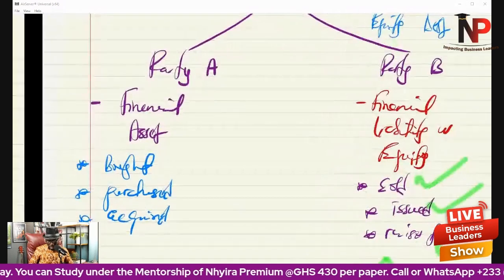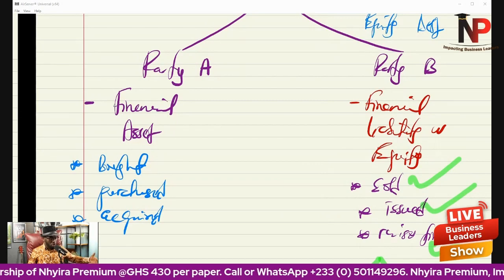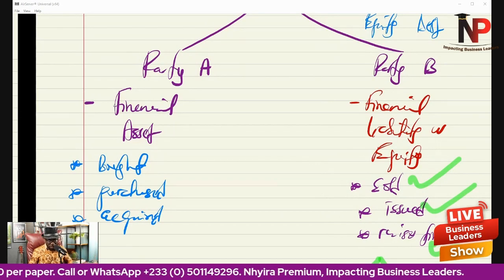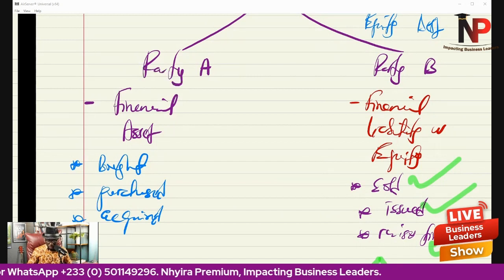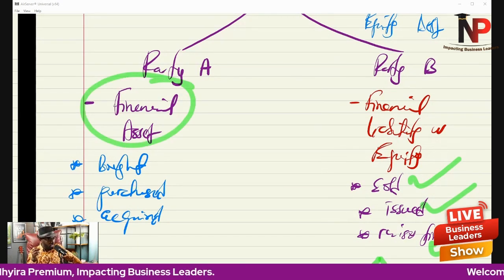But anytime you hear things like bought, purchased, acquired, then it means that we are dealing with a financial asset, because the entity that bought the item will be recognizing a financial asset in its books.